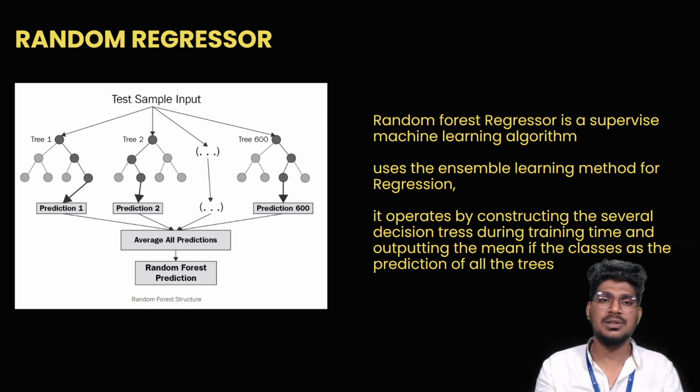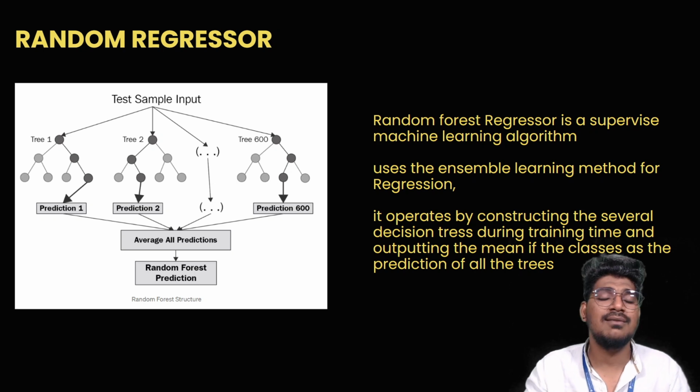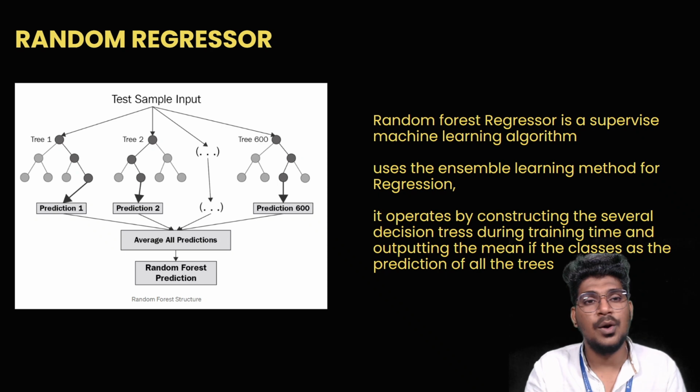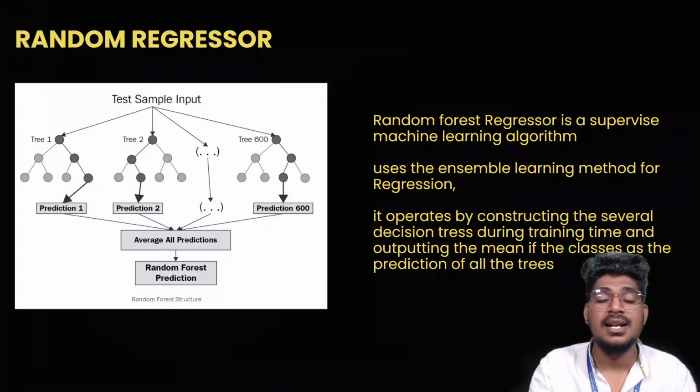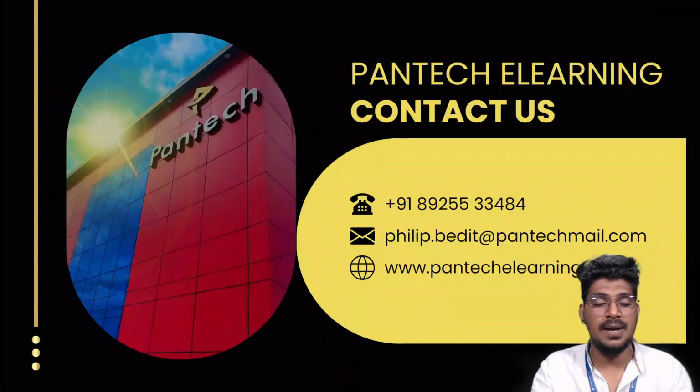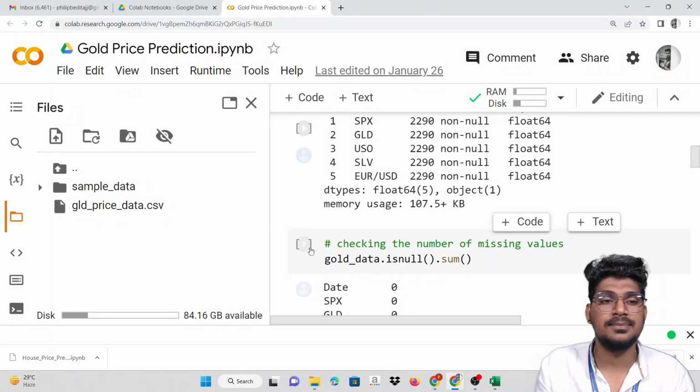Hope you guys understood it. This is the way random forest regression works. This is how this particular algorithm works. Okay, right. So hope you guys understood the theoretical part. Now I'm going to get into the coding explanation.